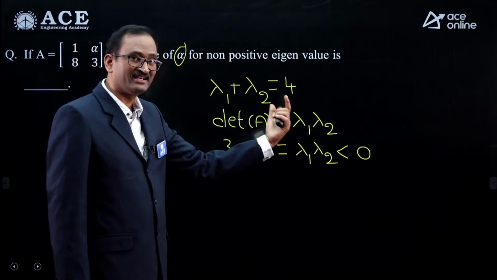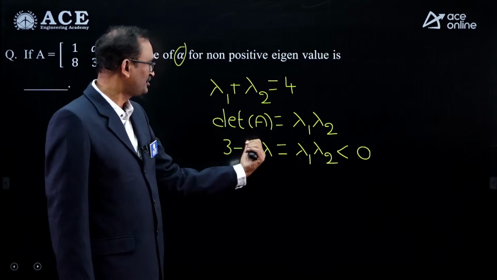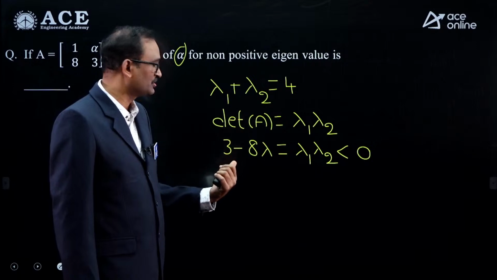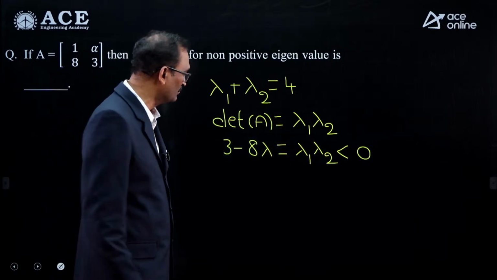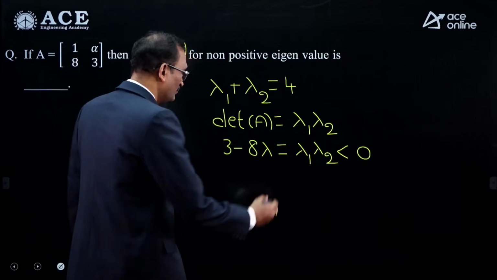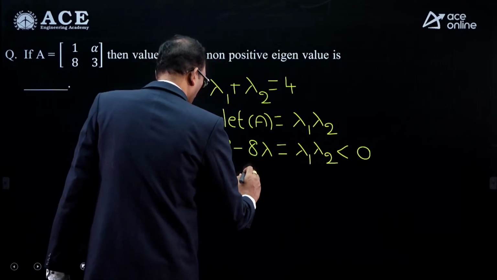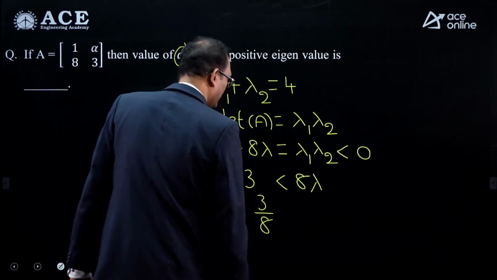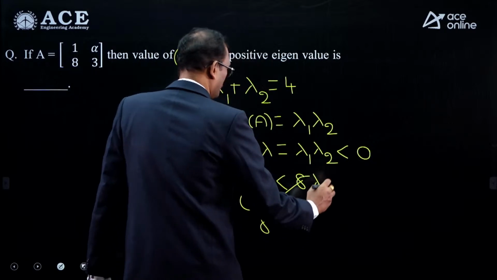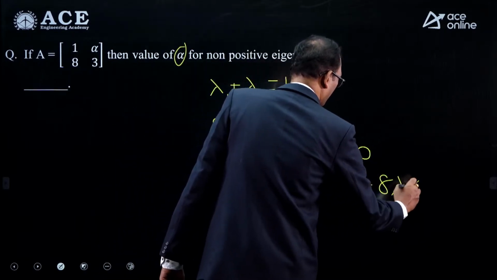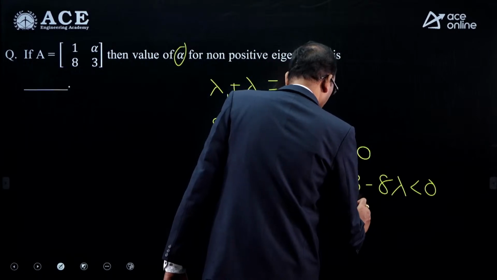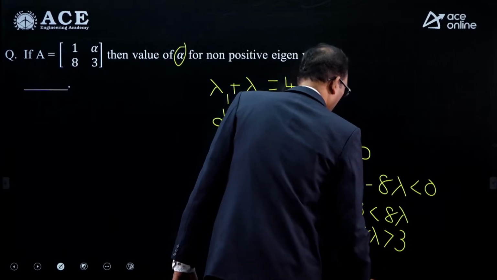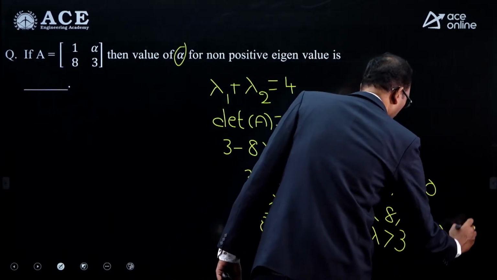If an eigenvalue is 0, then 3 minus 8 lambda equals 0, so 3 equals 8 lambda, so lambda equals 3 by 8. In case one of the eigenvalues is negative, 3 minus 8 lambda less than 0, so 3 less than 8 lambda, that is 8 lambda greater than 3. So therefore lambda greater than 3 by 8.